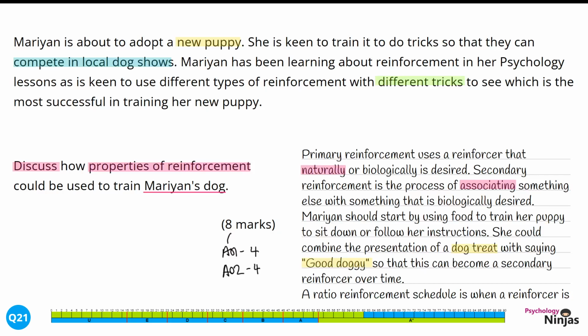We've linked this back into the STEM by talking about training her puppy to do new things. We can clearly see we've used different parts of the STEM here to show a holistic, detailed and thorough application.